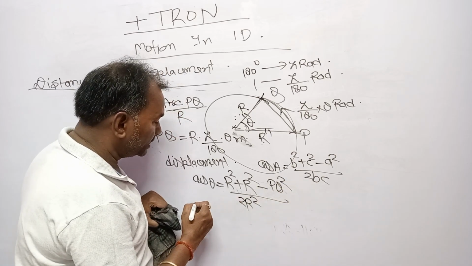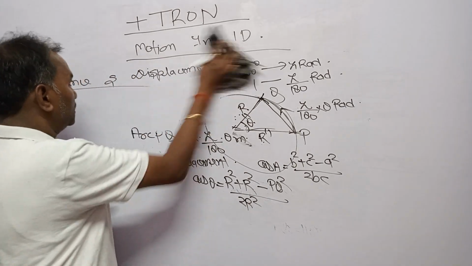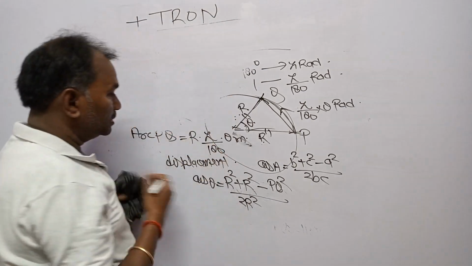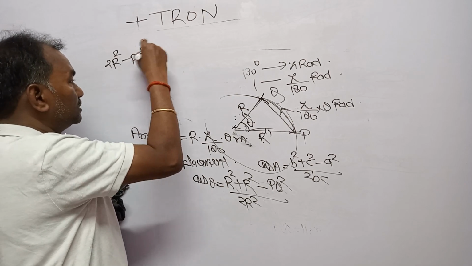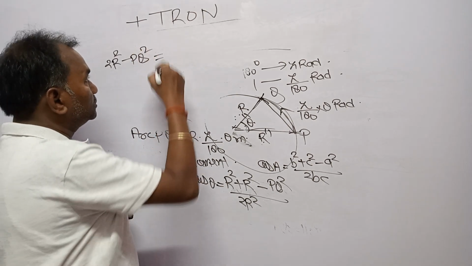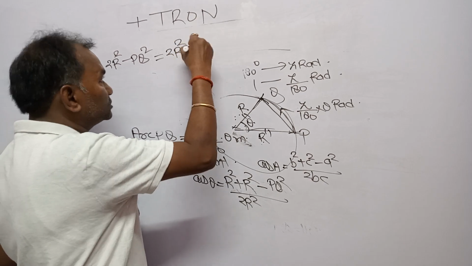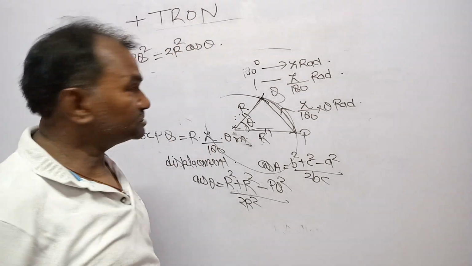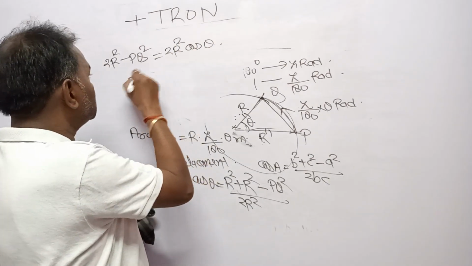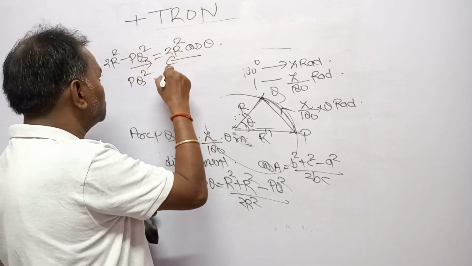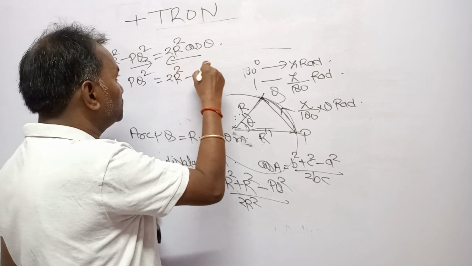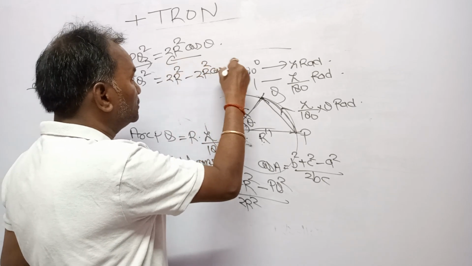Dear students, it becomes, I'm just erasing this. Now it is 2r square minus PQ square equals 2r square cos theta. Now look here, PQ square, transpose, bring it to that side and bring that to this side. So 2r square minus 2r square cos theta.